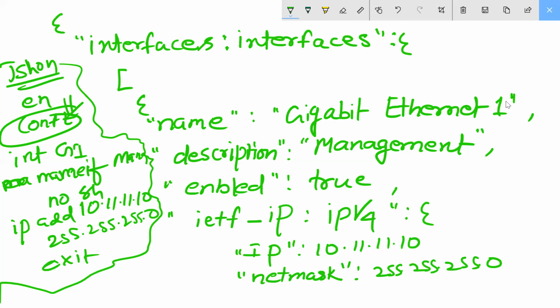Then how I have opened this one, I will close it the same way. Remember in the programming language, I will close it. Then again this bracket, again this bracket. So this is for G1 I have created, this is for management interface G1. Again I can create for inside. I told you this is my firewall. All of you getting my point?